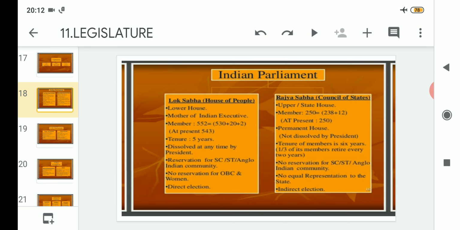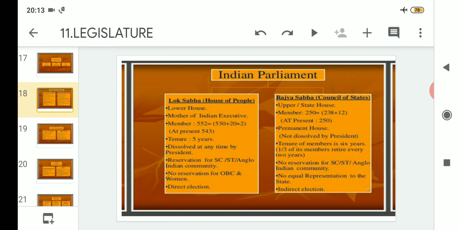Clear? So reservation is there for the scheduled castes, the scheduled tribes, and the Anglo-Indian community also. That means among the members elected by the voting rights of the people, there are reservations for certain communities, like the scheduled castes, the scheduled tribes, and the Anglo-Indian community.